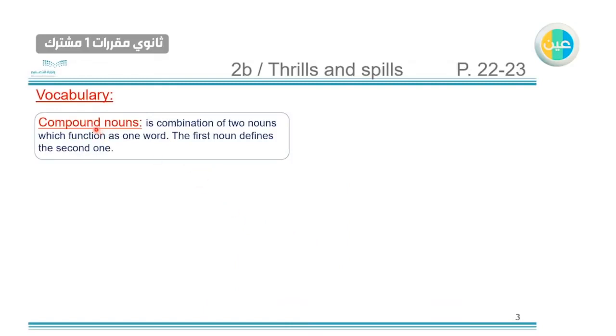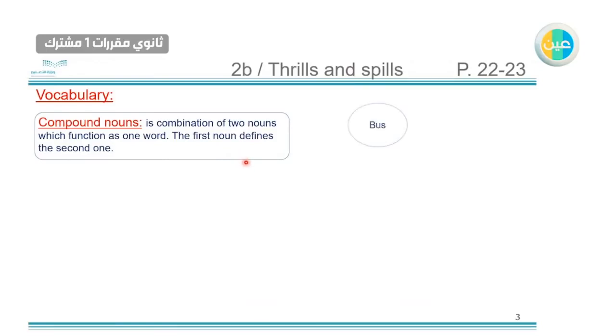Firstly, we will have vocabulary, compound nouns. So what is the meaning of compound nouns? It's about the combination of two nouns. So we have two nouns which function as one word, they work as one word. The first noun defines the second one. So the first noun illustrates the second noun.